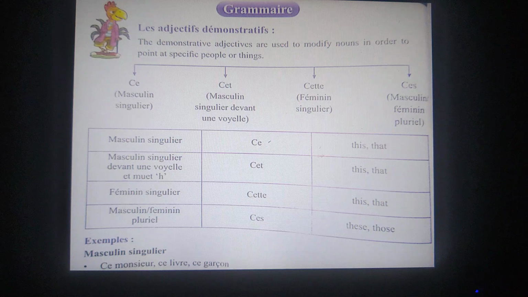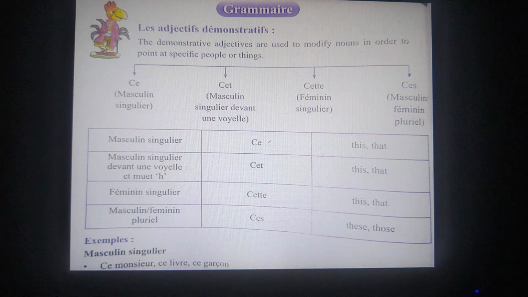We use ce before the masculine singular noun and it refers as this or that. Cet we use before a masculine singular noun which starts with a vowel. Cette we use with the feminine singular noun and it refers to the same, this and that. Then we have ces which we use before masculine or feminine plural nouns and it refers as these or those.